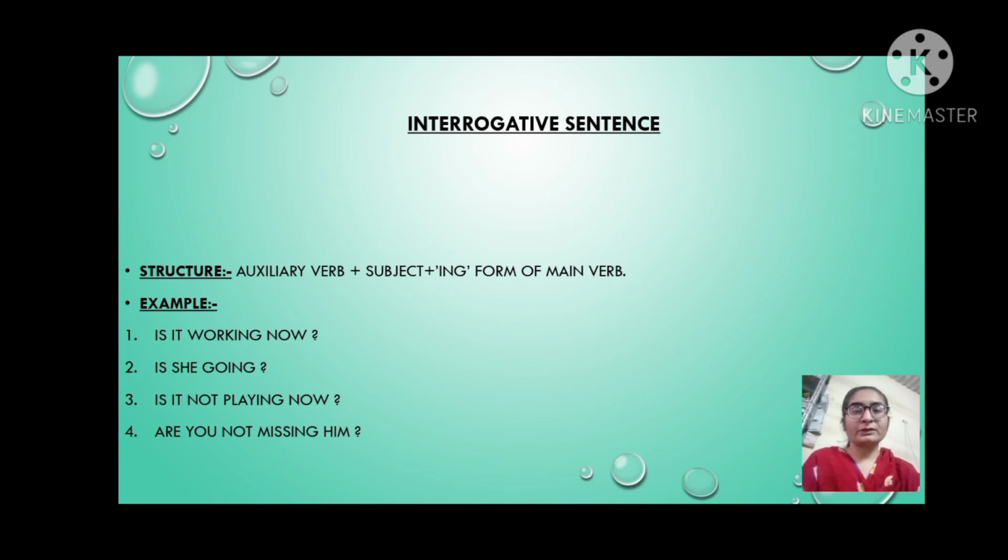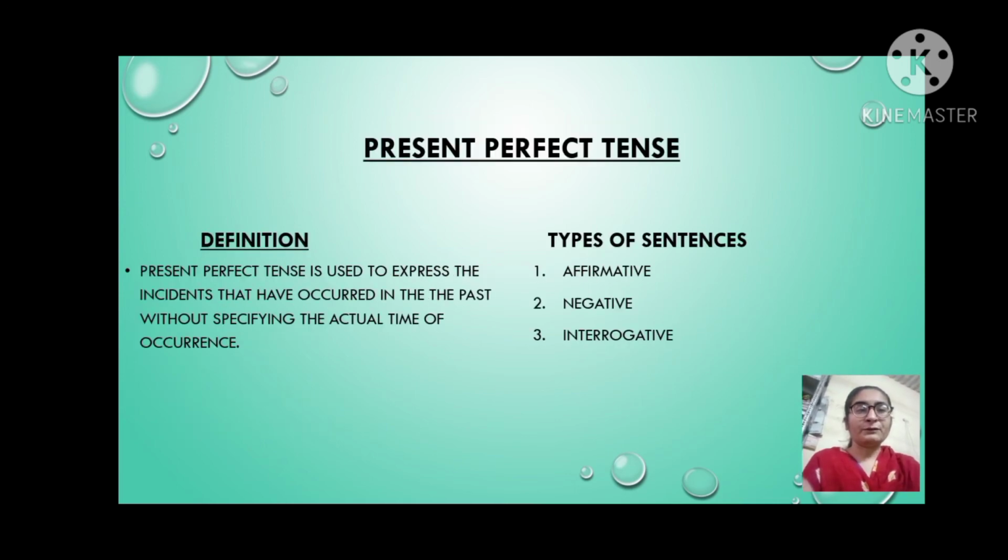So here we see that in the third and fourth example, in this sentence we see not. So it is called negative form of interrogative sentence in present continuous tense. Present perfect tense, and this is last type of present tense.